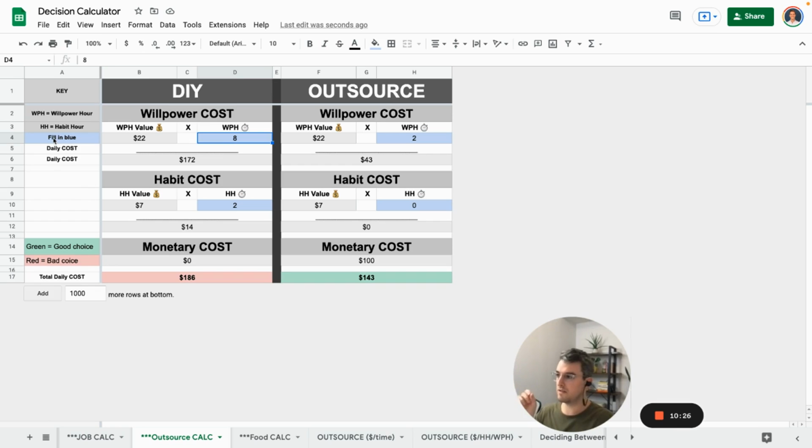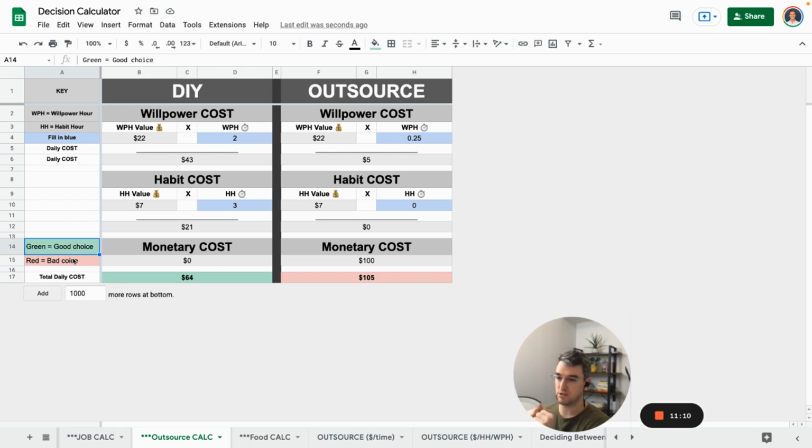And again, the blue is for people to fill in based on their reality. So if a project, maybe editing takes someone else only 5 hours and they're super good at it, so it's only 2 hours of willpower and 3 hours of just automatic whatever, and it's going to cost $100 over here, and it's going to cost maybe 0.25 hours of willpower to set it up. This is the obvious choice for them, even though it takes a lot more time and a lot more willpower, but based on their hourly, it's just a smarter choice to do this. So that's what I'm trying to help people do. Blue is fill in. Green, that's the good choice in terms of resource, right?